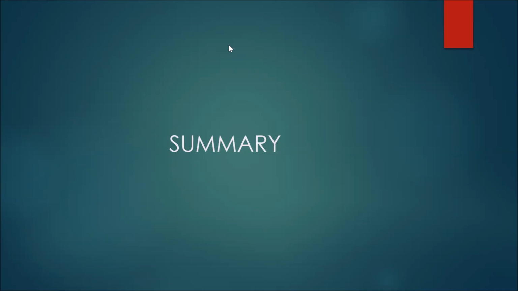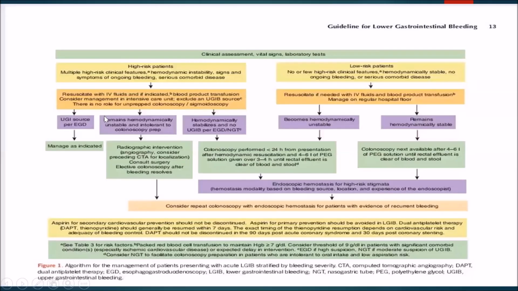Okay, Janani, continue. To classify, based on the clinical assessment, vital signs and laboratory tests, we'll stratify patients into high-risk and low-risk patients.